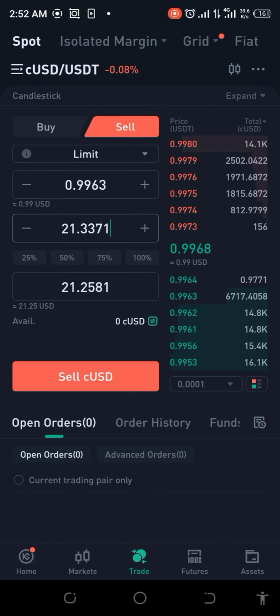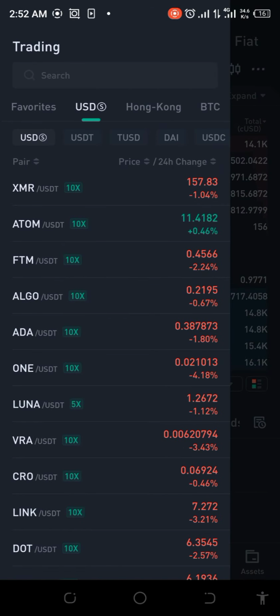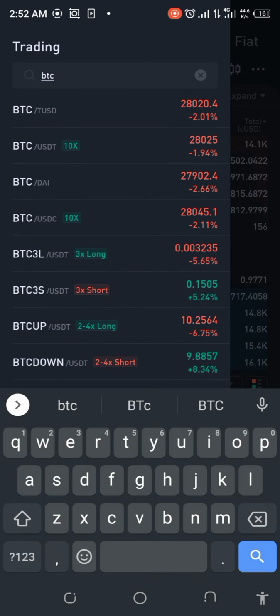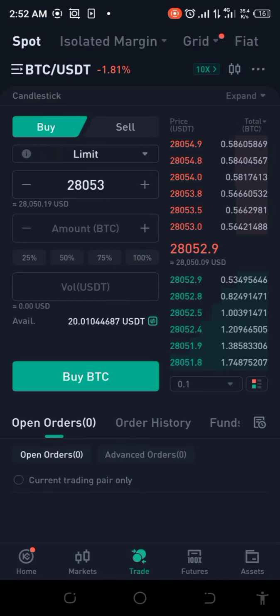Let's go back to BTC. That's where we have to head first, to go pick up some BTC. This is quite risky though, because I just saw that in cUSD BTC, there's not much happening there. But I'm just trying this out to see whether, if I leave it for a day or for some hours, I could eventually get this bought.